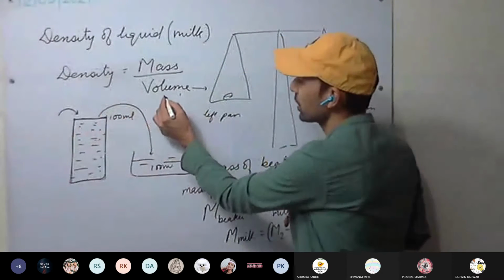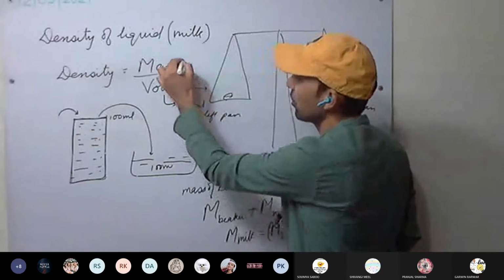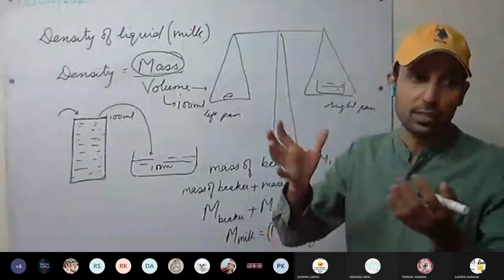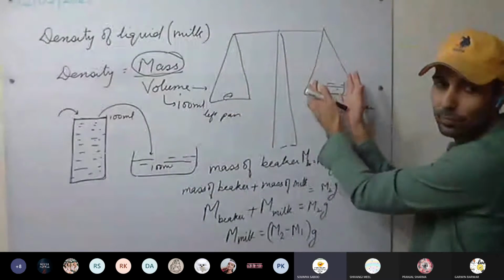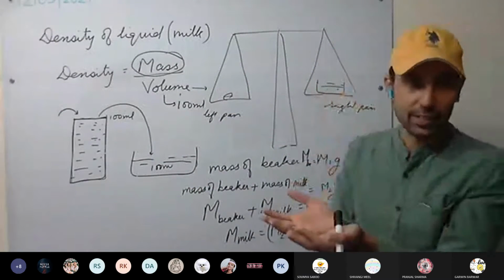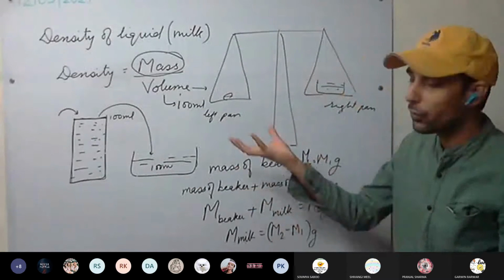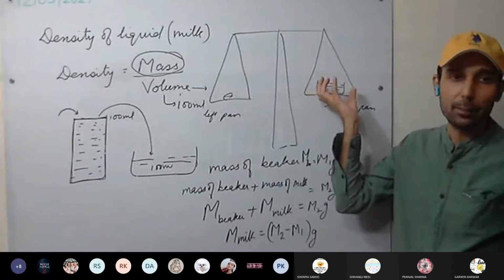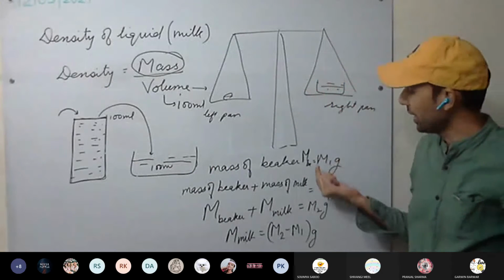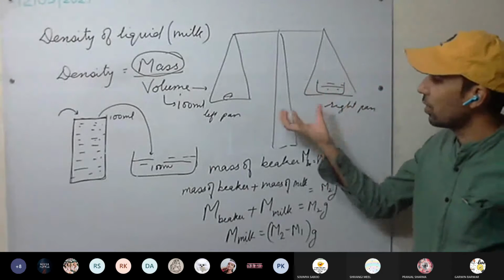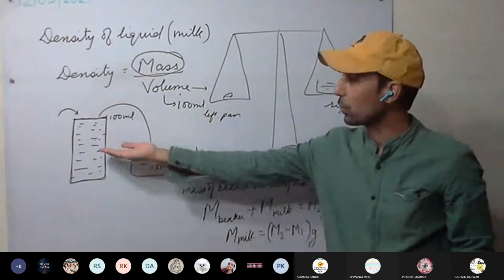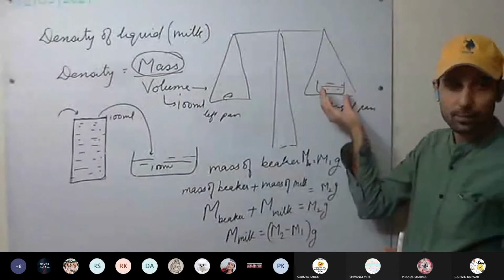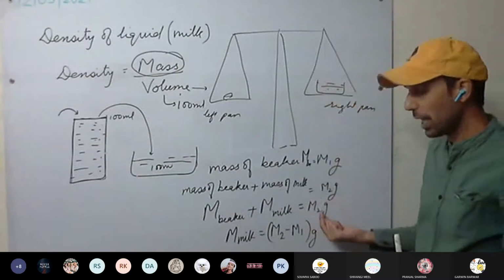So volume we already got, 100 ml. Now we have to measure the mass. How can we measure the mass of the milk? We cannot simply put the milk in the pan; it requires a container. So first we take a beaker and measure the mass of the empty beaker, and it comes out to be M1. Now in that beaker we pour the 100 ml milk, and measure the mass, which comes out to be M2.